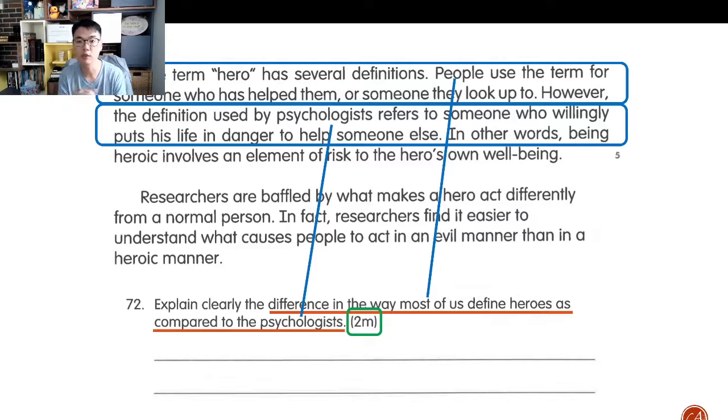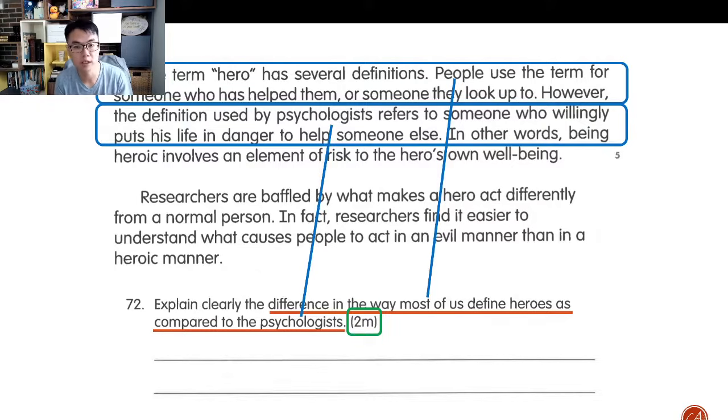So a hero can be someone we look up to or admire, all right? It may not be someone who directly helps us, right? So that is important because the definition is different there. Both the psychologists and all of us define heroes as people who help them. But the difference is that we also define people we look up to as heroes. So for example, if I look up to a Korean pop idol, if I look up to BTS, they would be my heroes.